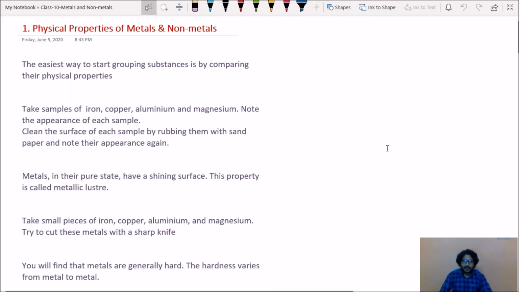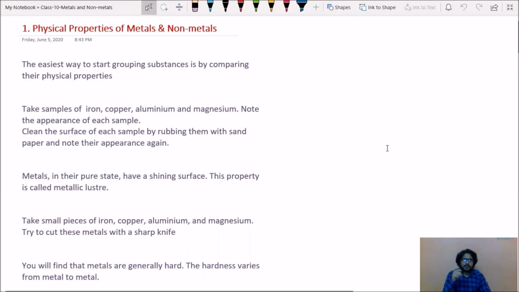Hi students, welcome back. We are in the chapter Metals and Non-metals of your class 10. It is the same chapter you have learnt in your grade 8, and in grade 10 you will get topics which are related to your grade 8. So what are the concepts you have learnt in grade 8 regarding physical properties of metals and non-metals, chemical properties of metals and non-metals? All these concepts you will get in 10th with some new information.